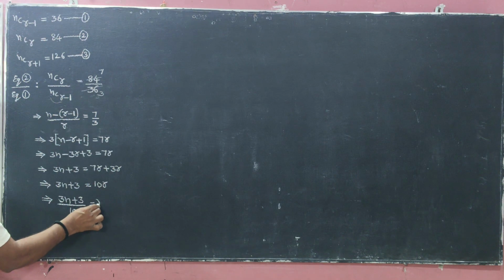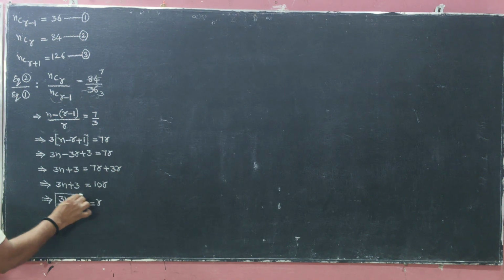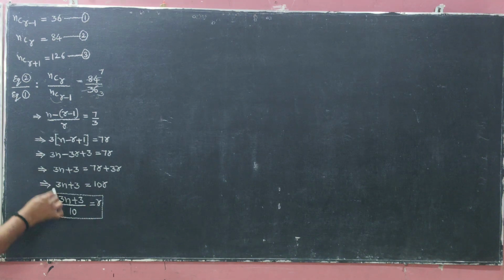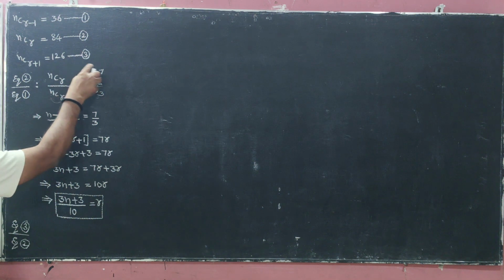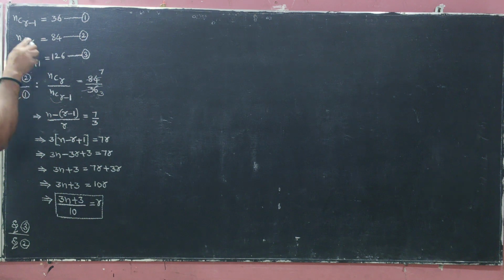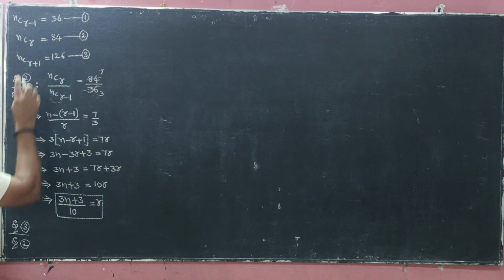Okay, equals r. So now we have the r value as (3n plus 3) by 10. With the help of the r value we can find the n value. Equation 2 by equation 1 is complete. Now equation 3 by equation 2 for the n value. Equation 3 by equation 2, LHS by LHS, RHS by RHS.